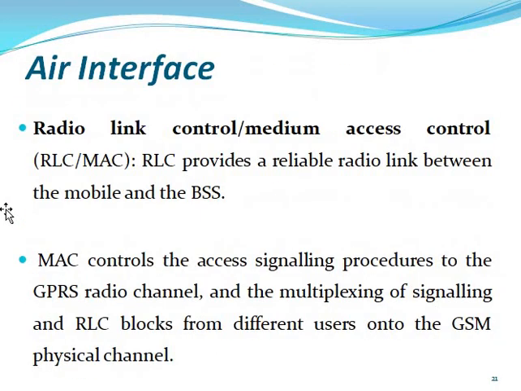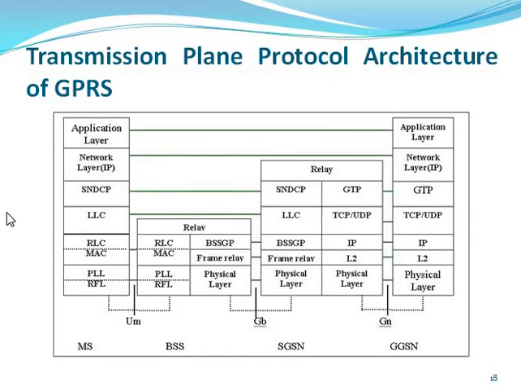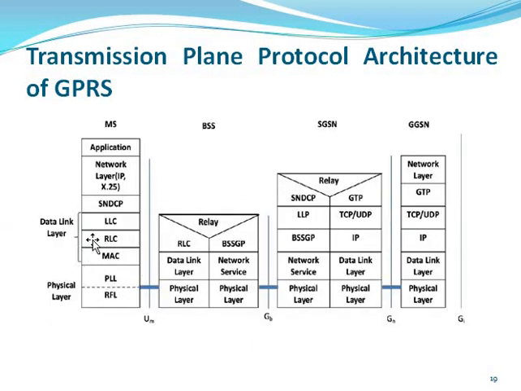So now we can discuss the transmission plane protocol architecture. We can discuss the data link layer, physical layer, network layer, and application, how they communicate with each other, and what they are used for in the GPRS structure.